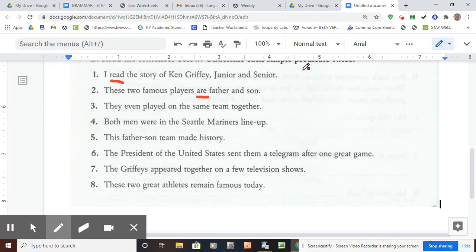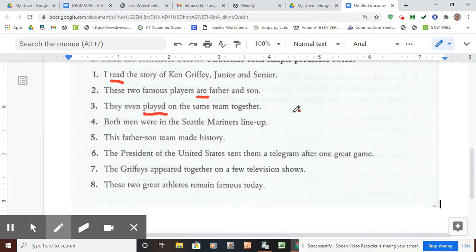So that's still part of the predicate, the main word in the predicate. They are something. Number three, they even played on the same team together. They is the subject. What did they do? The main word that tells what they did is played. That's the simple predicate. The whole predicate is even played on the same team together.